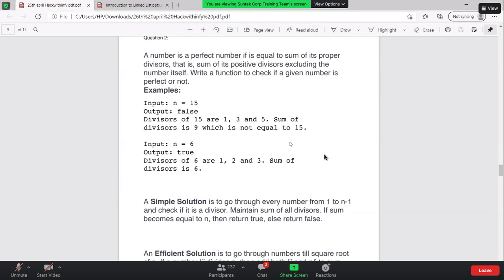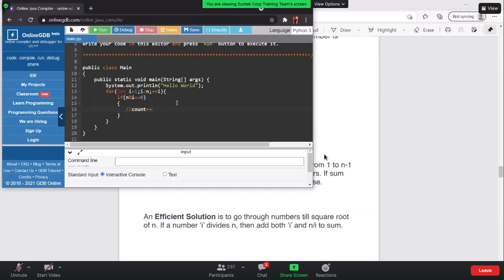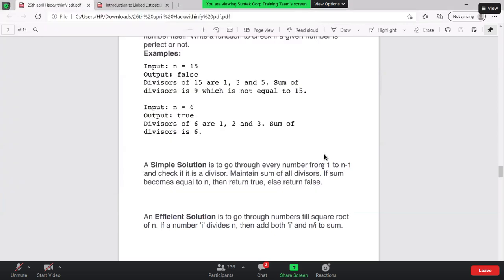Now what I see over here is you have to choose the pre-increment over the post-increment. It really doesn't matter whatever you choose, right? So let's go through the first solution. For i, I need to iterate from 1 to n minus 1 and check its divisors. If n modulo i is equal to 0, it's going to be the same inside this, because I will just initialize my count variable as 0, and after that I will just increment the value by 1 whenever I am getting the divisors.